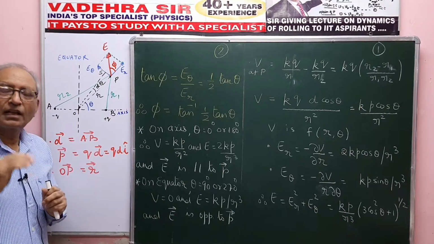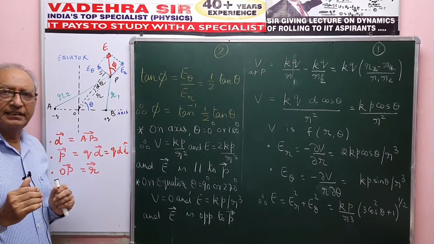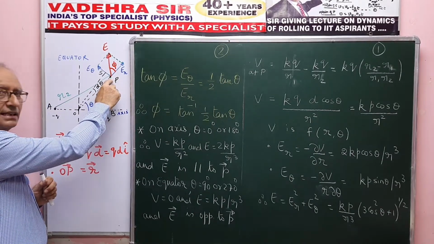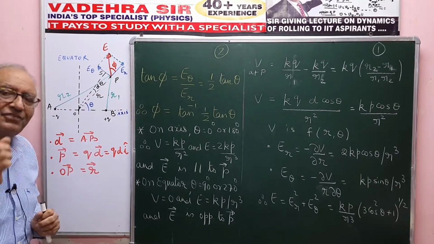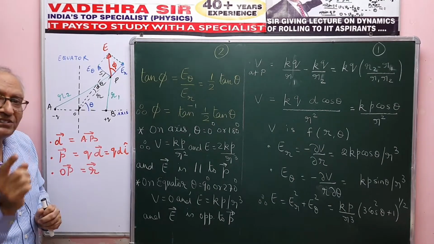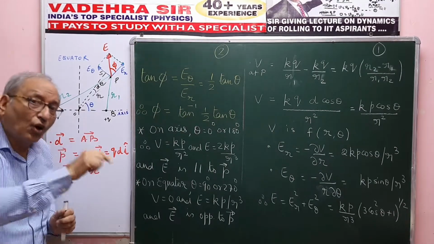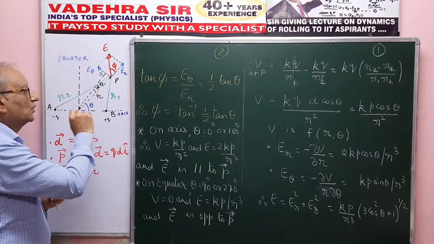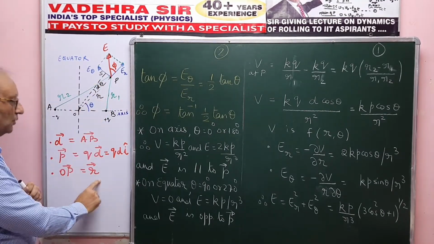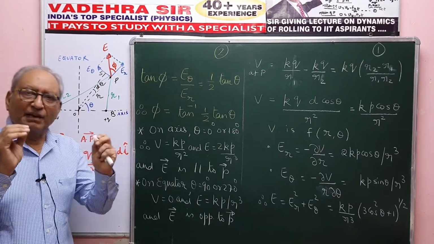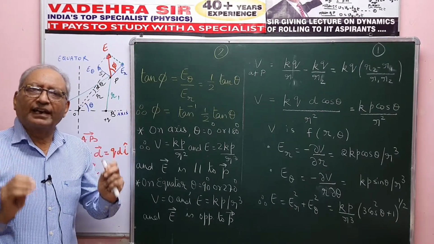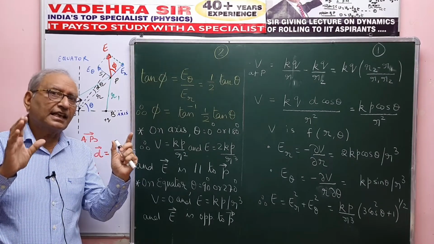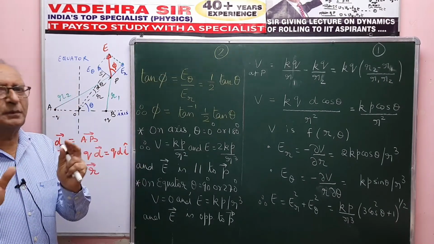Right. I would first of all be interested in a point P whose position vector from the dipole, that means the position vector from O, because O would be treated as the origin of the dipole, is OP arrow. So r arrow is OP arrow, and certainly my first thing would be to find the potential and the intensity at the point P. I am taking a general point, and then we'll come to the special cases.